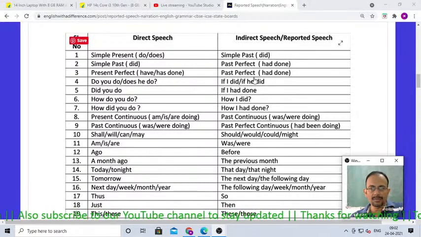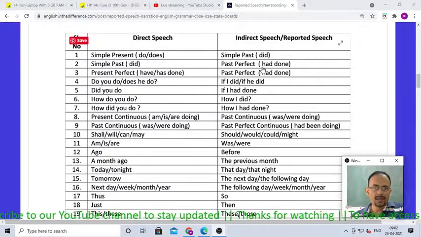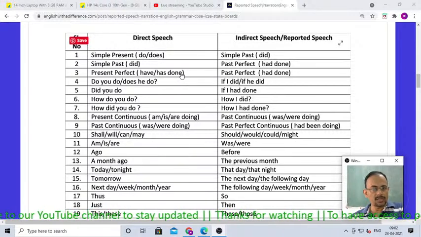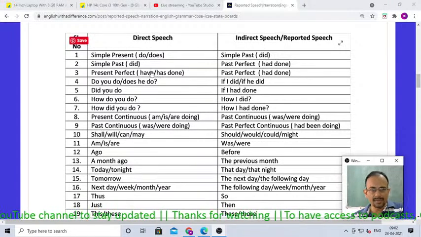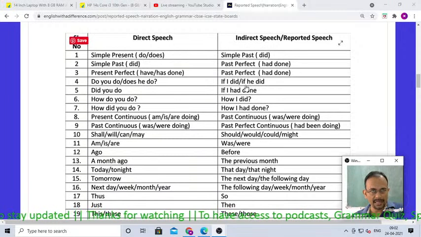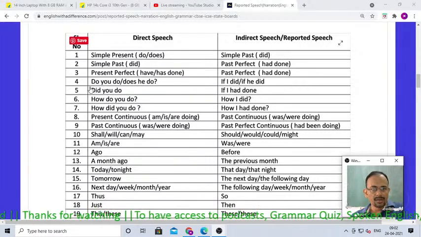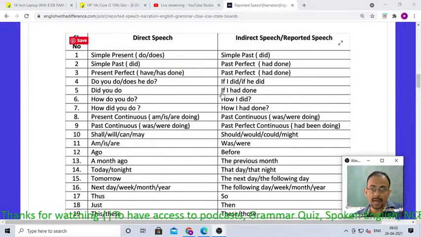Present perfect also becomes past perfect. So how will you understand what is past perfect? Had plus verb 3, right? Had done. And present perfect is have or has done. For example, with the verb do, the sample example is given. Present perfect, have or has done, becomes past perfect, which is had done. Then do you do, does he do will be if I did, if he did, right? Then did you do will be if I had done.